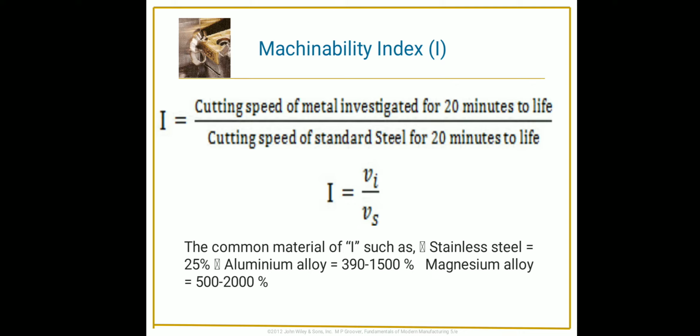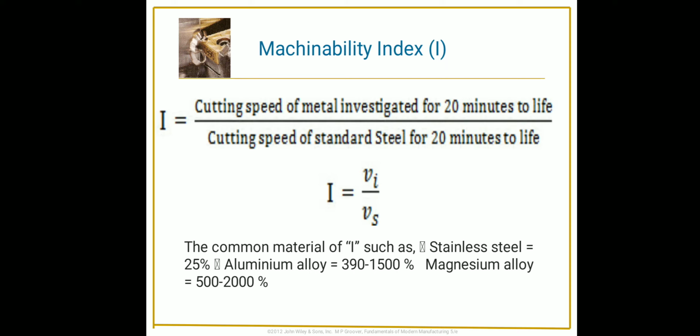The common materials for I: stainless steel is 25%, aluminum alloy is 390 to 1500%, magnesium alloy is from 500 to 2000%, low carbon steel is from 55 to 60%, and red brass is 180%.